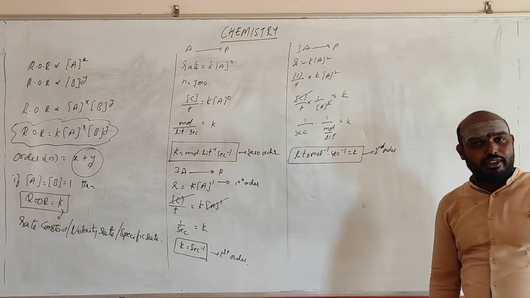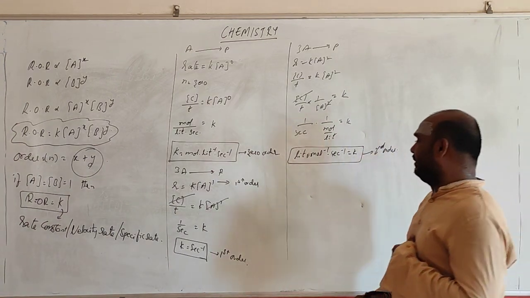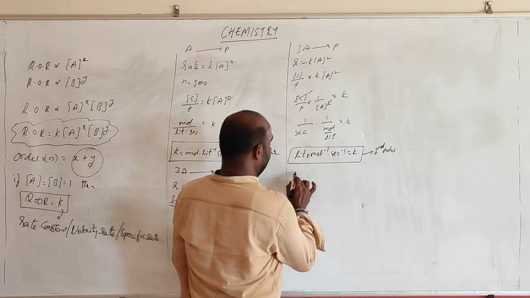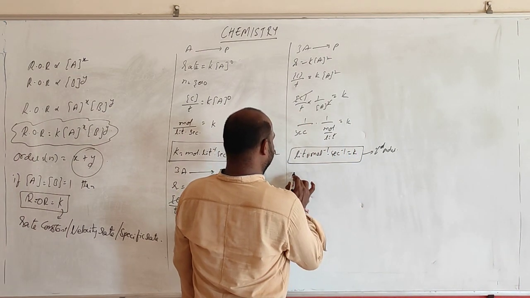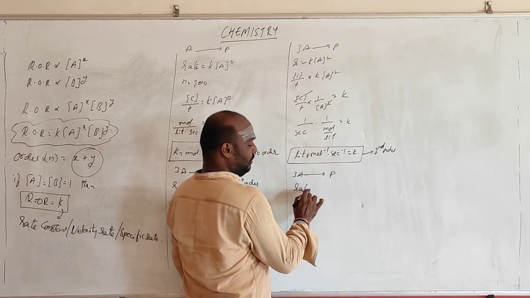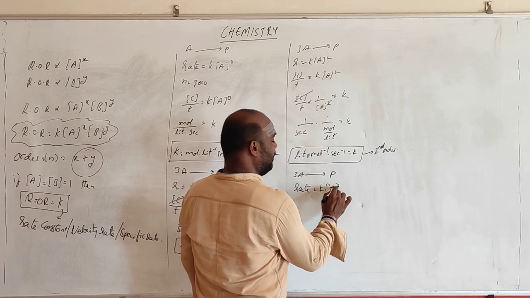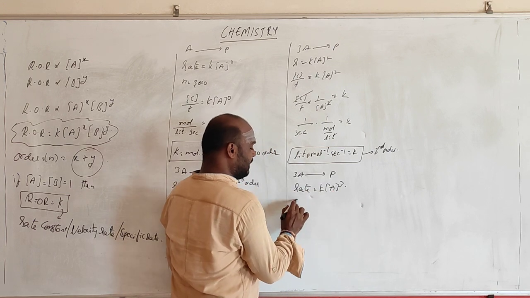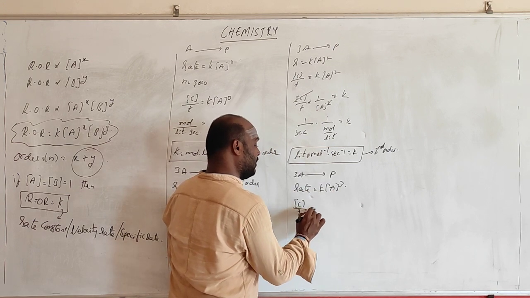In the same way, try to find out for the third order. Something like A getting converted to product, rate is equal to K into A cube. You know the rate is nothing but change in concentration with respect to time, equal to K into A cube.